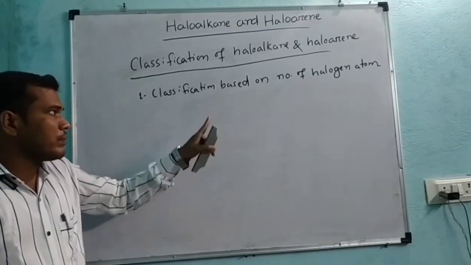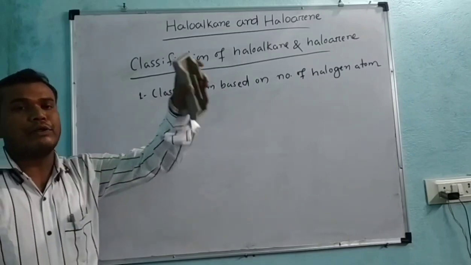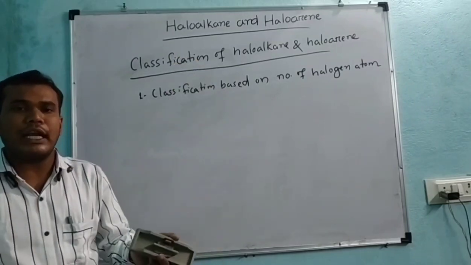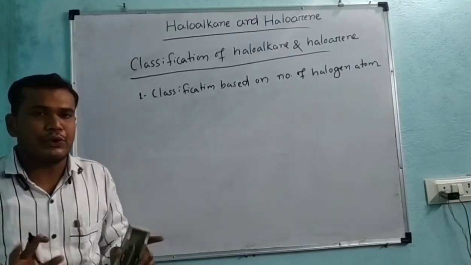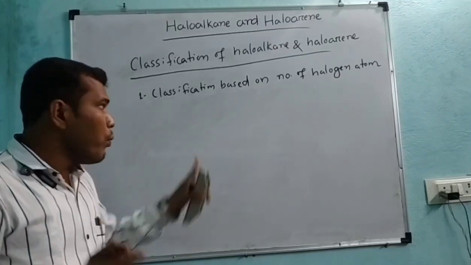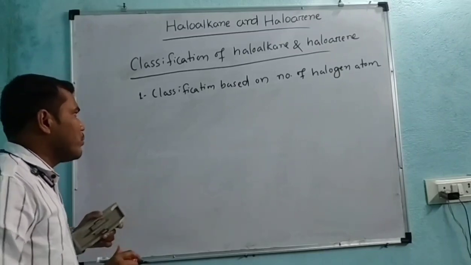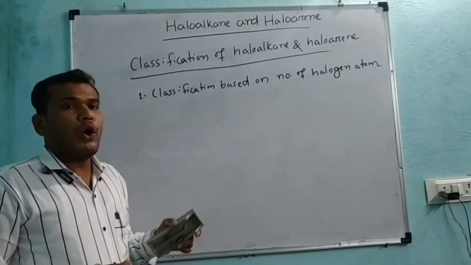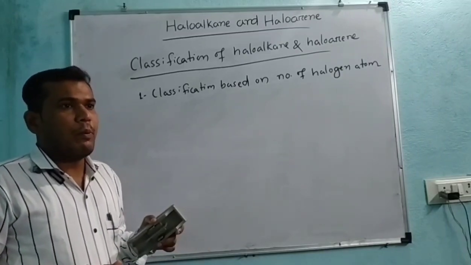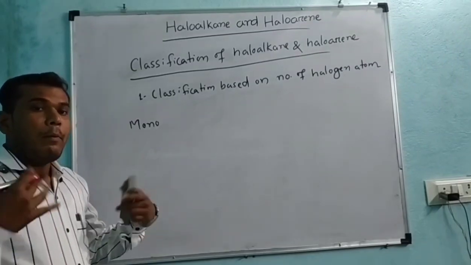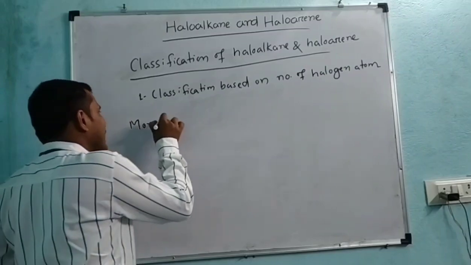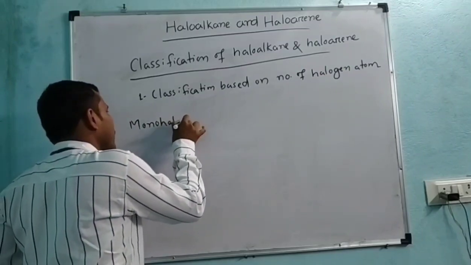First of all we will discuss the number of halogen atoms: how many halogens are attached to the aliphatic or aromatic hydrocarbon. If one halogen is attached to the hydrocarbon, then it is called a monohalogen compound, or monohaloalkane.